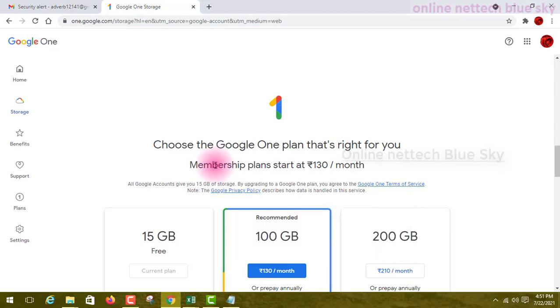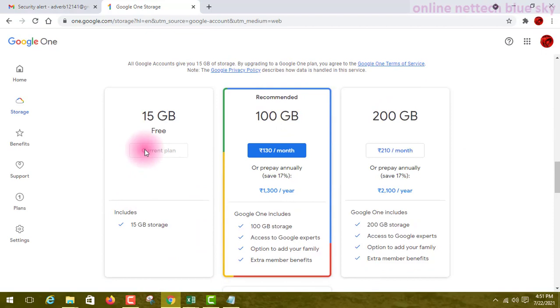So 15 GB is the minimum, and after 7 or 8 months the 15 GB is full. Google gives the first 15 GB free, but after that you want to purchase 100 GB for your space.